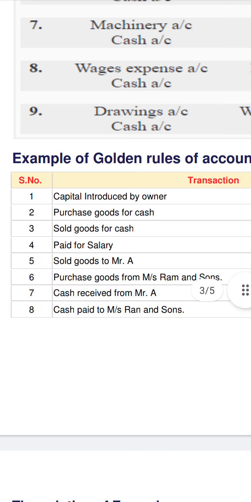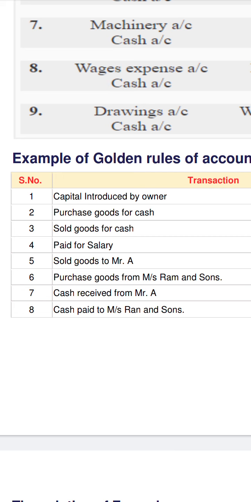Now, purchased goods from Mrs. Ram and Sons. So there are two accounts, purchase and Ram and Sons. See, there are two types of purchase: one is cash purchase, another is credit purchase. In serial number 2, purchase goods for cash means it is a cash transaction. You paid cash and brought goods. But in case of 6, it is a credit transaction. Credit transaction means you have not paid money, you took goods on credit from the suppliers.